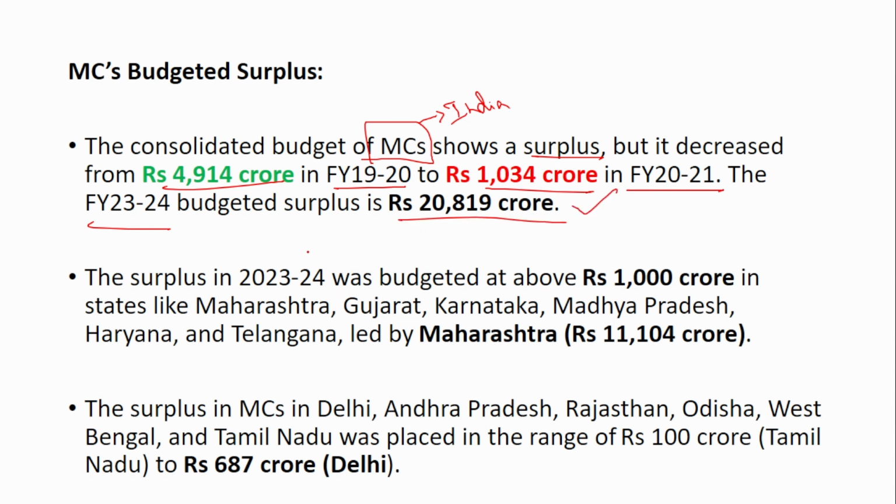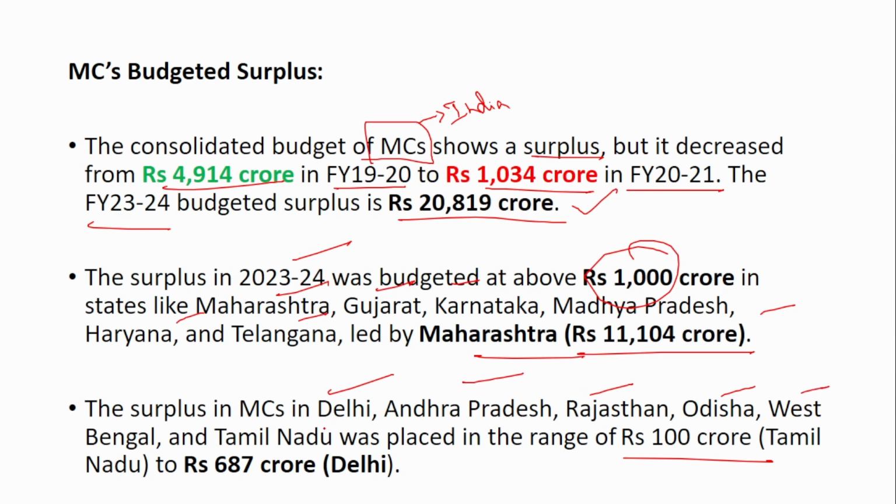But in financial year 24, the budgeted surplus is around 20,819 crore. The surplus in 2024 was budgeted at about 1,000 crore in a few states like Maharashtra, Gujarat, Karnataka, Madhya Pradesh, Haryana and Telangana. It was led by Maharashtra with around 11,100 crores. Similarly, in a few states, the budgeted surplus was in the 100 crore range: Delhi, Andhra Pradesh, Rajasthan, Odisha, West Bengal and Tamil Nadu.